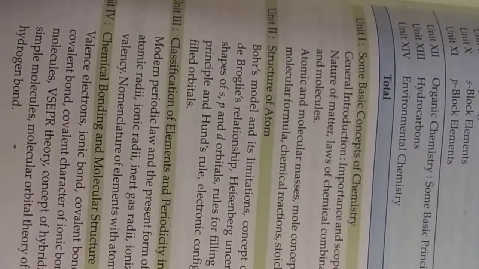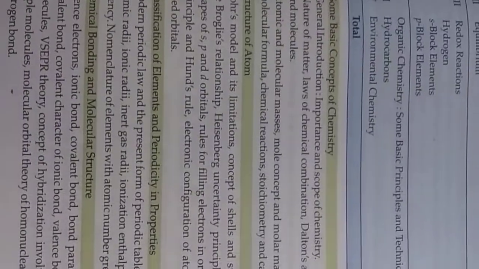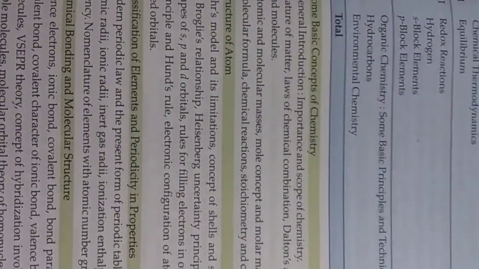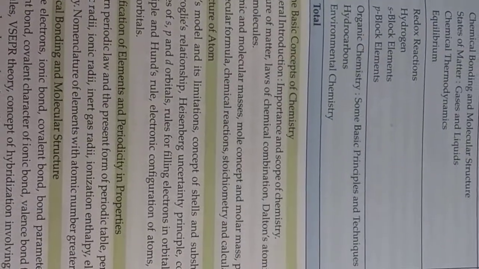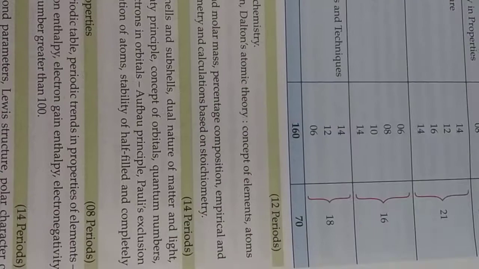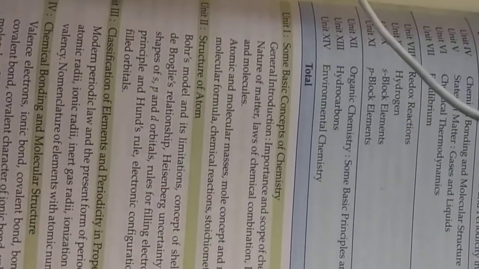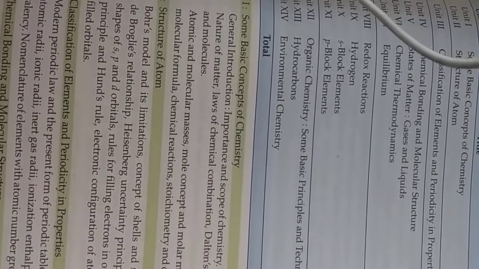It will involve the general introduction to chemistry, the importance and scope of chemistry, and the nature of matter, as you discussed in 9th and 10th grade. Laws of chemical combination are repeated from 9th grade, then Dalton's atomic theory, and the concept of elements, atoms and molecules, which I have already explained through the flow chart of matter.